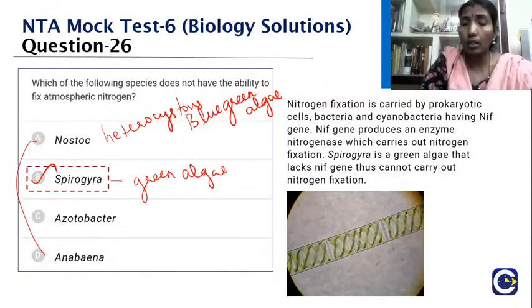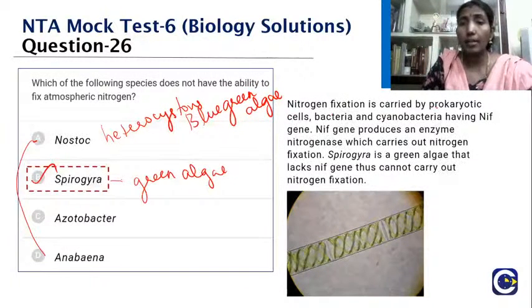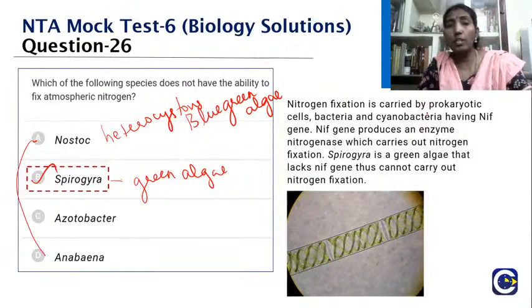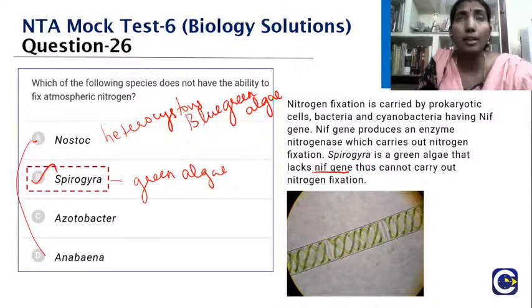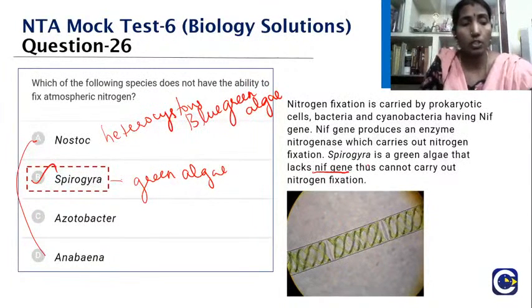Yes, very good, Neelambari, you have given the right answer. Nitrogen fixation is carried out by prokaryotic cells, bacteria and cyanobacteria having the NIF gene. The NIF gene produces an enzyme, nitrogenase, which carries out nitrogen fixation. Spirogyra, as I said, is a green algae that doesn't have that NIF gene, so it cannot carry out nitrogen fixation. Okay, children?